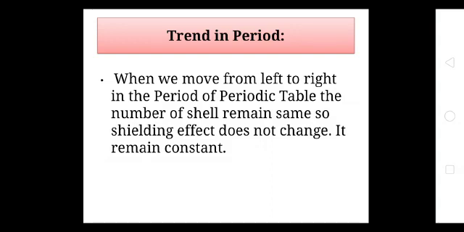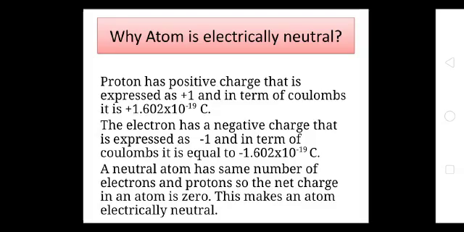Electronic shells remain constant and the shielding effect also remains constant. Next question is, an atom is electrically neutral. Why? First of all, I will give you the reason why an atom is electrically neutral.